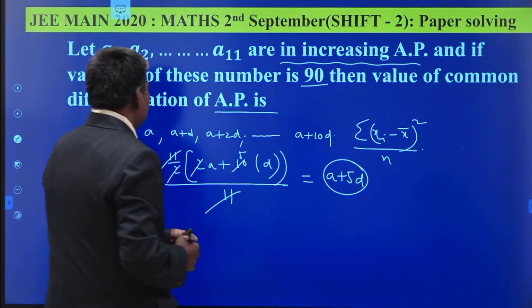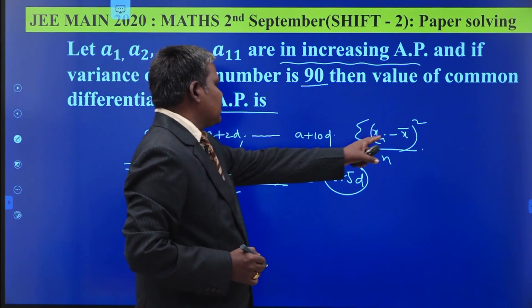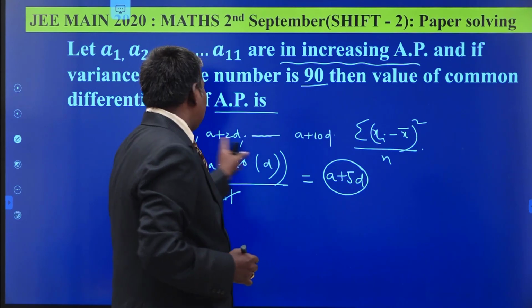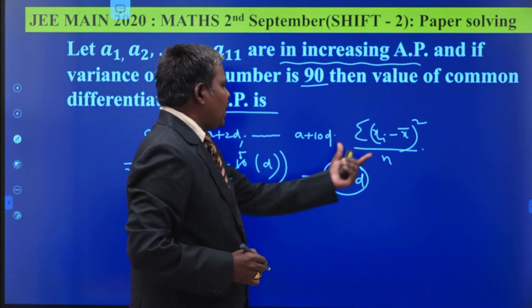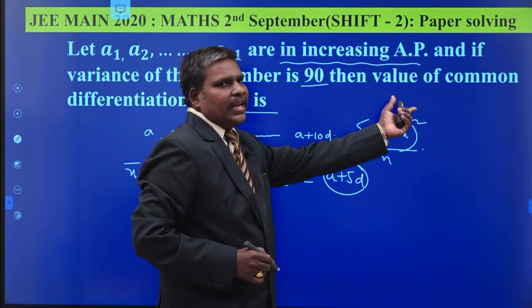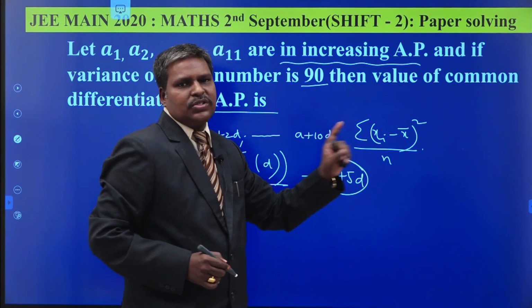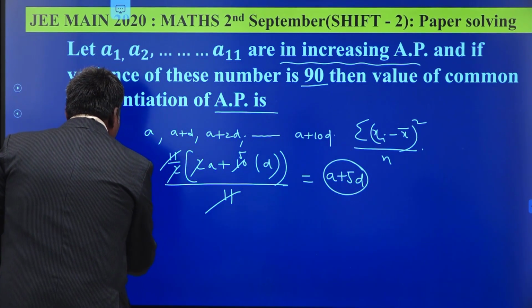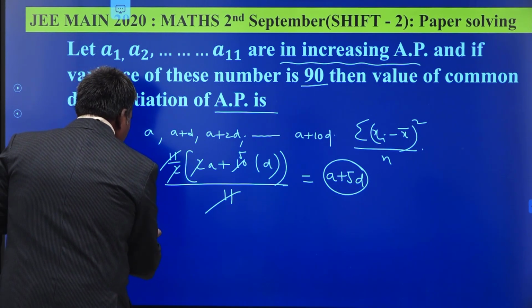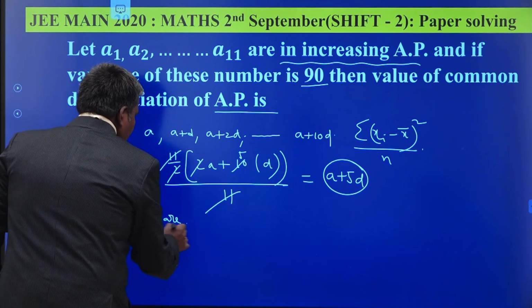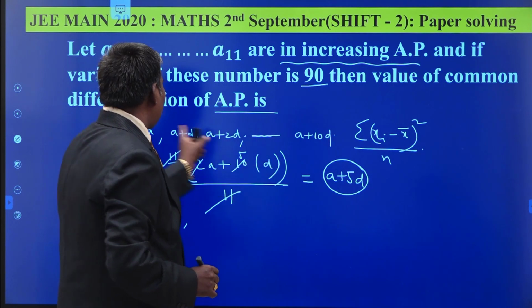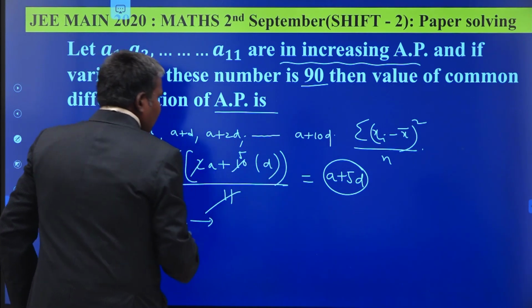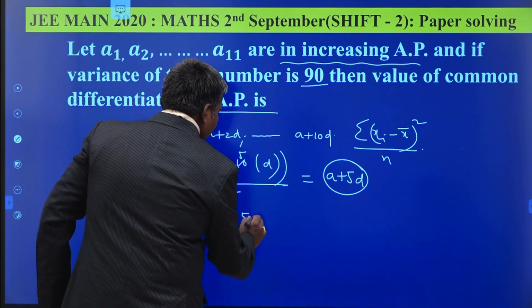This is the average. You have to subtract the average from each and every term. We obtain the differences, then squaring and dividing by n gives the variance. So what are the differences? A plus 5D minus A means 5D.